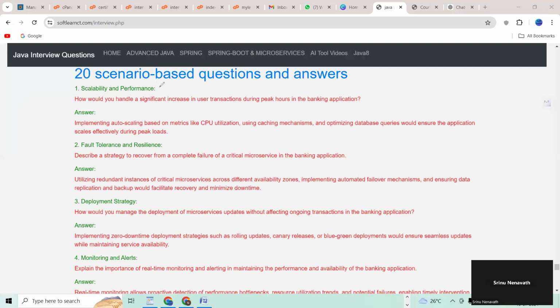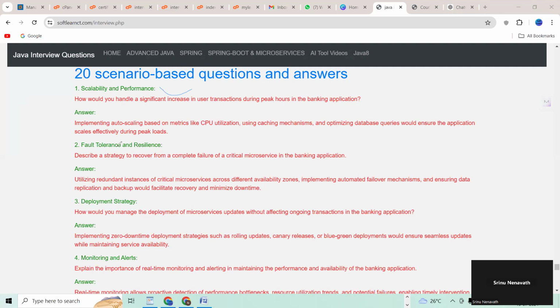Scalability and performance. How can we scale your application and its performance? Next question. See, guys, the scalability and performance question: how would you handle a significant increase in user traffic during peak hours in the banking application, right? You should tell that answer.